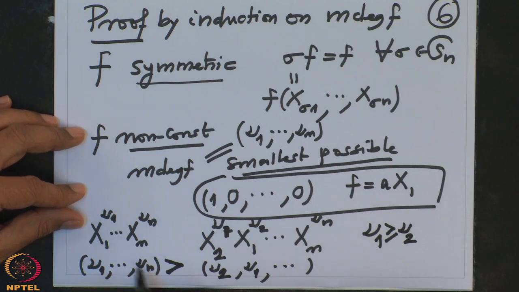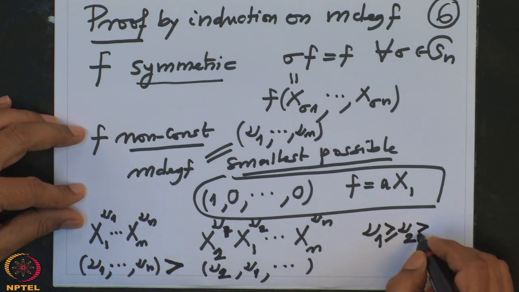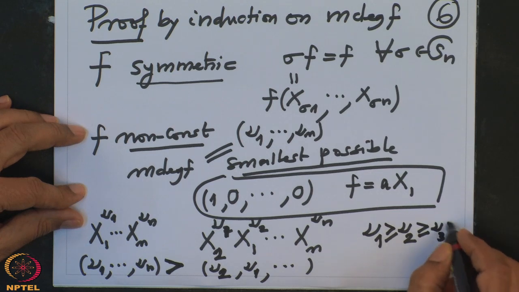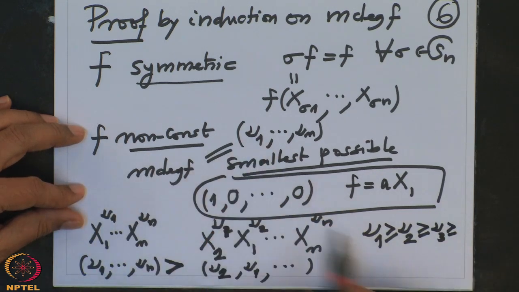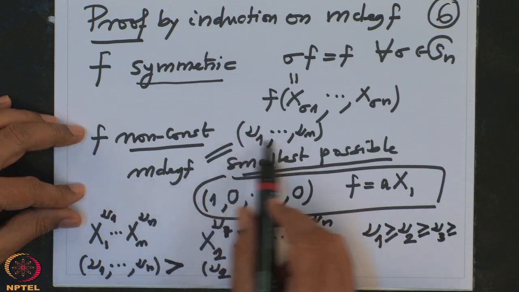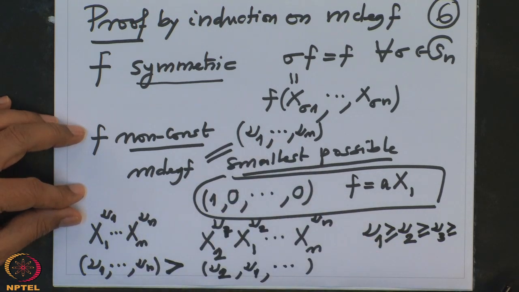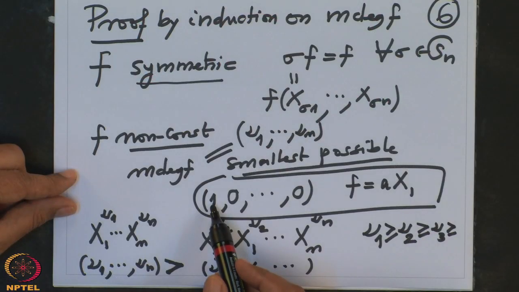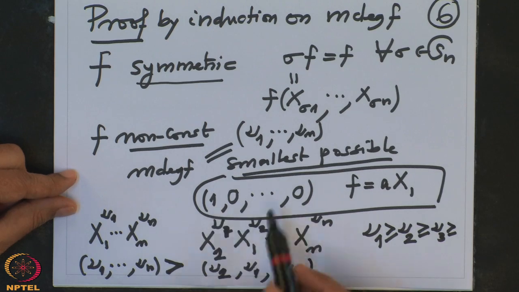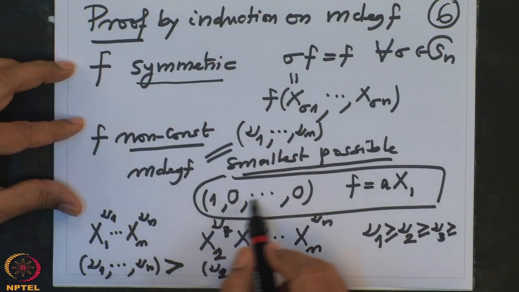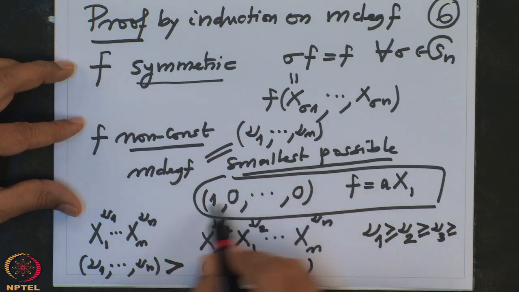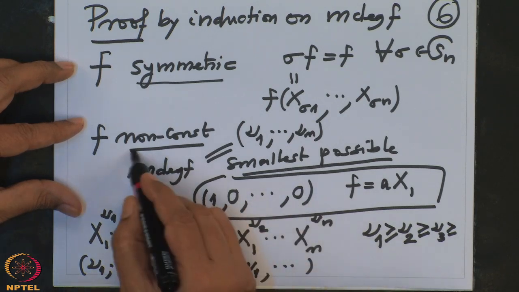Now if I interchange x2 and x3, I will get nu2 bigger or equal to nu3. So if a polynomial is symmetric, the multi-degree coordinates are non-increasing. Clearly a non-constant symmetric polynomial can't have a multi-degree smaller than this.